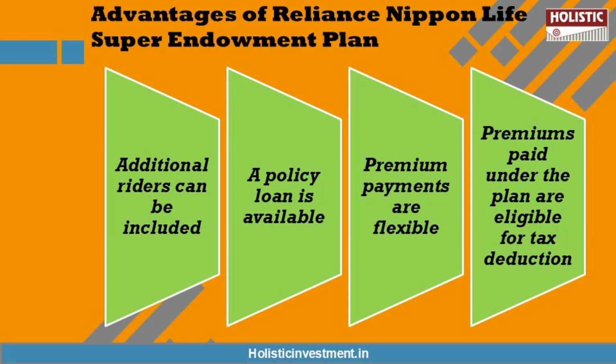Now let's take a look at the advantages and disadvantages of investing in the Reliance Nippon Life Super Endowment Plan. The advantages are: you can avail a loan of up to 80% of the policy's surrender value, and you can even add riders to increase the coverage. Premium payment terms in this policy are flexible, with options to pay annually, semi-annually, quarterly or even monthly. The premiums paid under this plan are eligible for tax deduction under Section 80C, and the benefits under this plan are tax exempt under Section 10(10D) of the Income Tax Act of 1961. So these are some of the advantages.